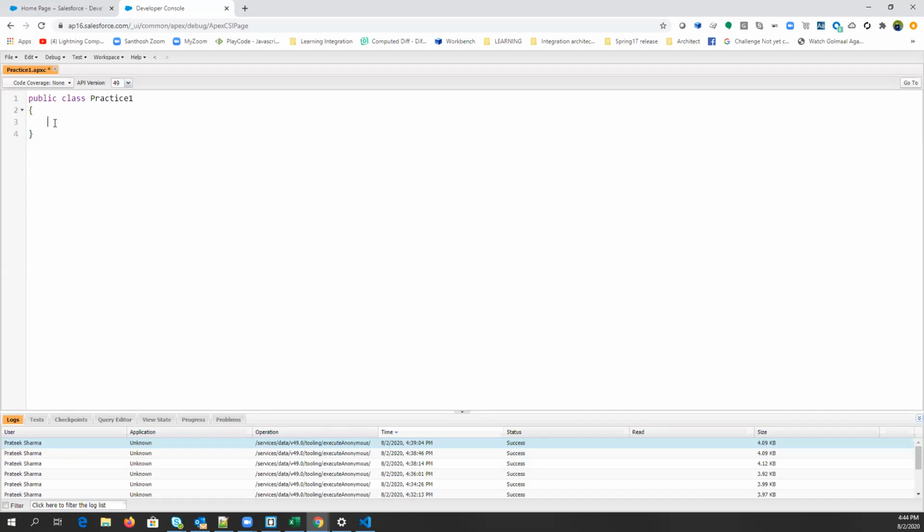So what else? Let's just create a simple scenario here. We are just creating a method, right? We are doing a sum of two values. So what should we write here? Anyone? What is the syntax to write a method? Function, and then method. Define a variable. Specify return type, method name, and then parameters.